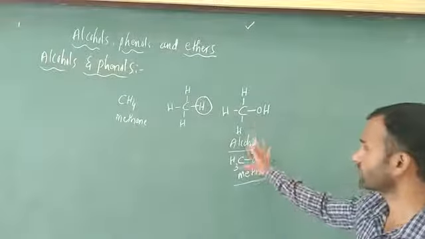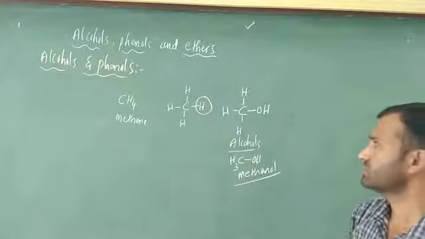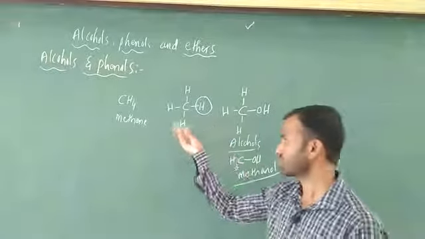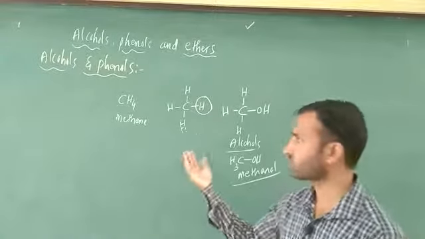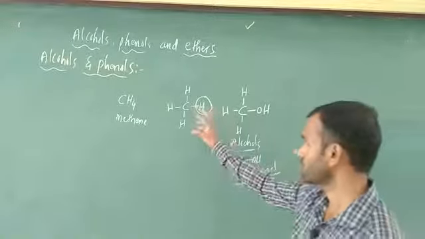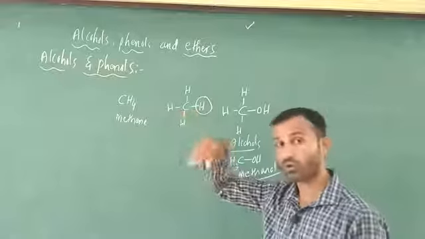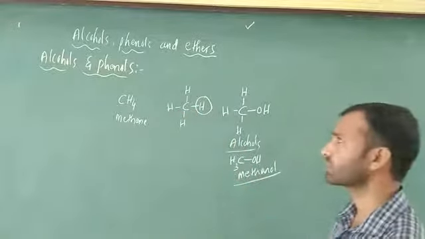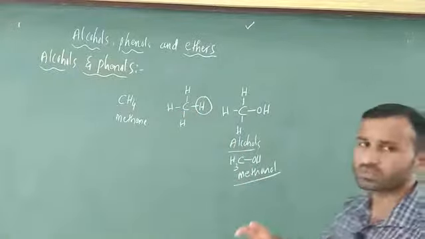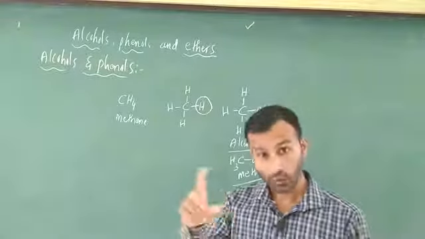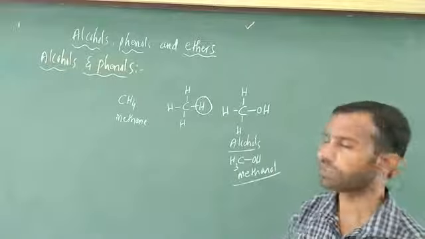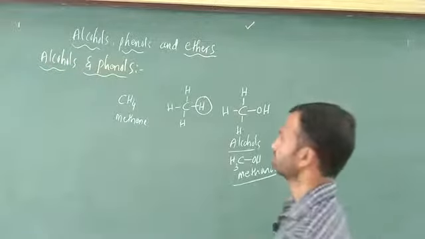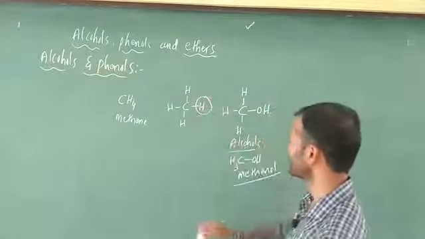This indicates alcohols: replacing a hydrogen atom in a hydrocarbon by an OH group is an alcohol. Phenols mean replacing an aromatic hydrogen by a hydroxyl group, that is called phenol.